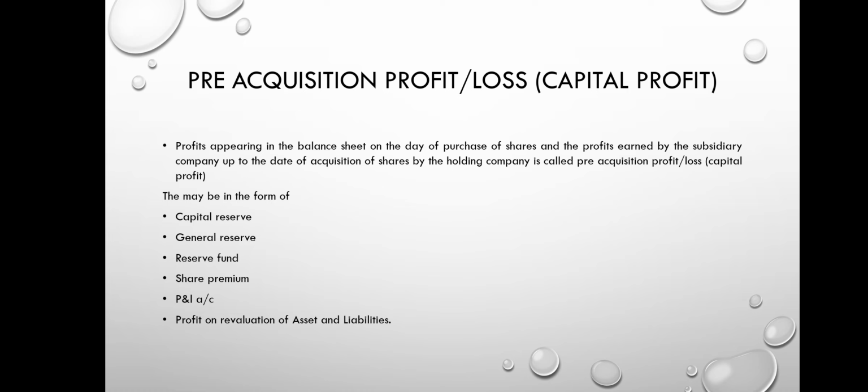That is, profit earned by the subsidiary company in the months before the purchase of shares in the current year is to be taken as capital profit, and profit on revaluation of assets and liabilities on the date of purchase has also to be treated as capital profit.